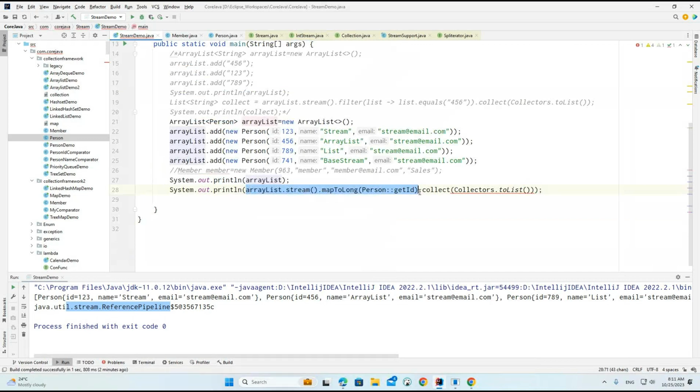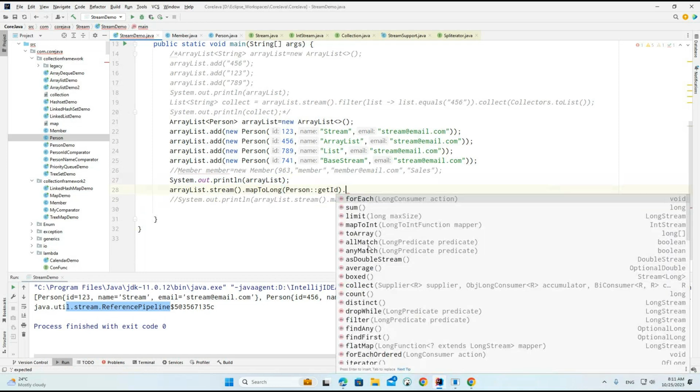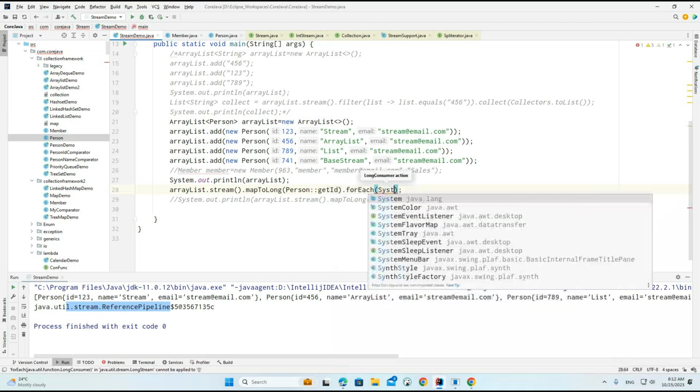So when we are working with this particular operation, up to this particular operation, what you understand here is that we will get the IntStream. From the IntStream, these are the methods we are now getting. Okay, so what we can do, we can call toArray, it will try to convert into the long array. The same long array we can print here. Or else, we can go for this particular forEach here. Now we can print it one by one.